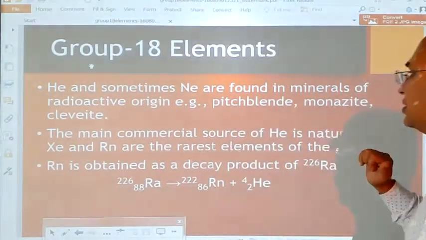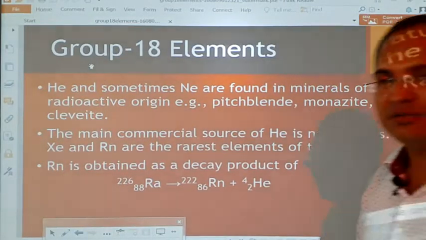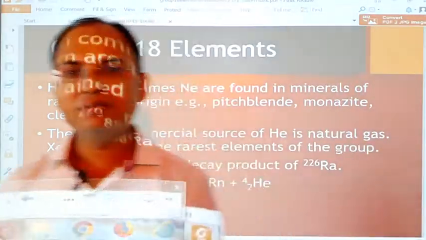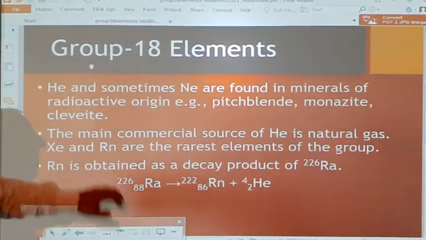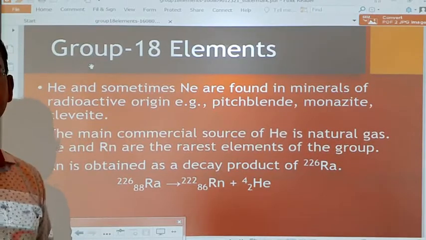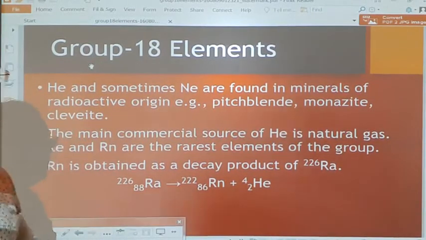The main commercial source of helium is natural gas. Natural gas is the main source of helium gas. Xenon and radon are the rarest elements of the group.